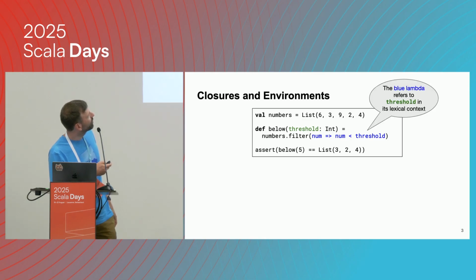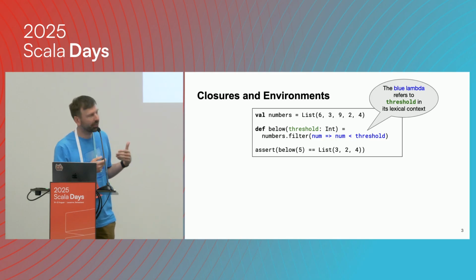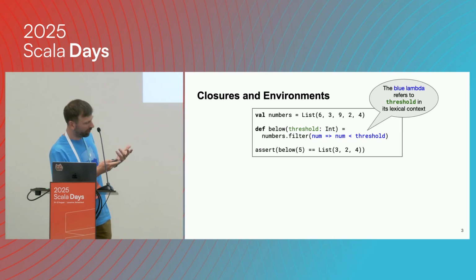One thing to note here is that this lambda, the blue lambda, refers to threshold, right? And the threshold is not defined locally within the lambda. There's no local definition within the blue part, and it's also not a parameter of the lambda. So that means it's taken from the so-called lexical context. And lexical context just means textual context, so it's just textually outside of the lambda.